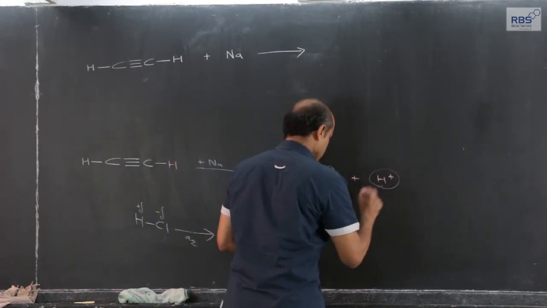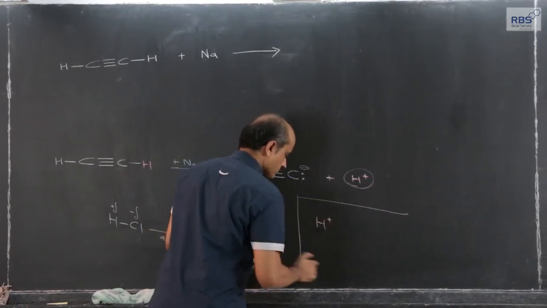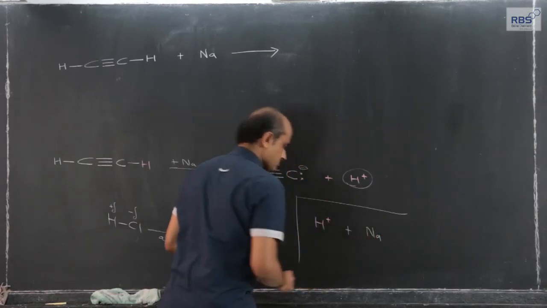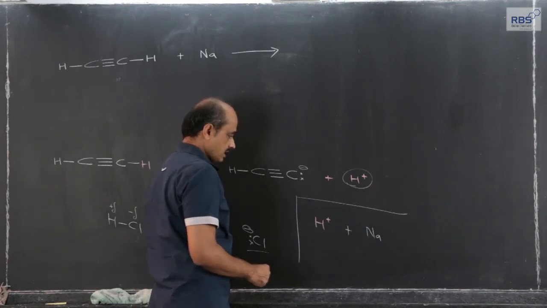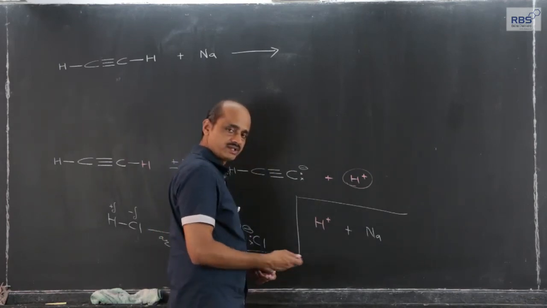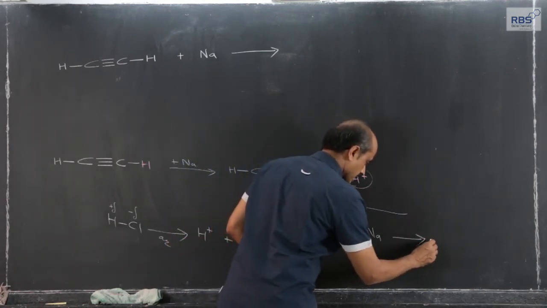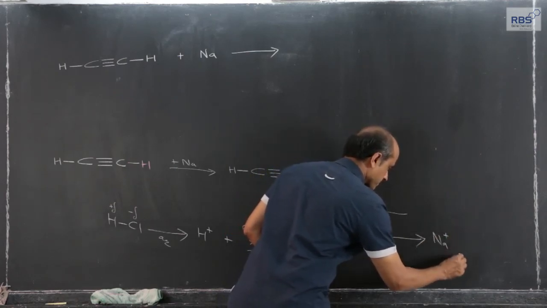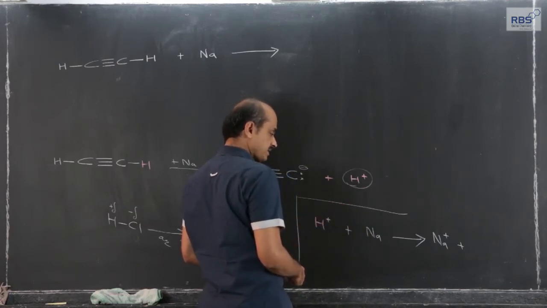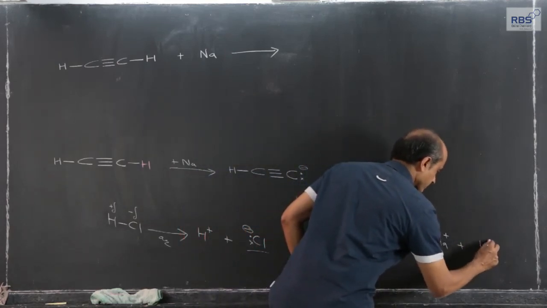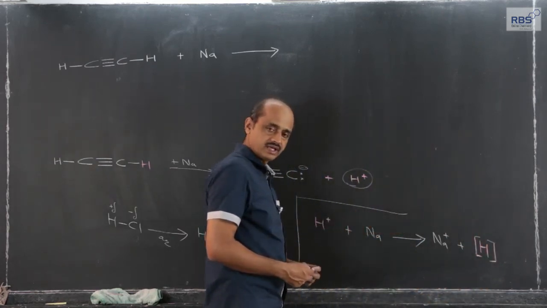Immediately this positively charged hydrogen will react with the 11th electron of sodium, and of course it should react because sodium is a metallic alkali metal. What we get is Na plus, and the electron of sodium goes to the H plus ion, and this H plus gets converted into a hydrogen atom or nascent hydrogen, a hydrogen radical we can say.